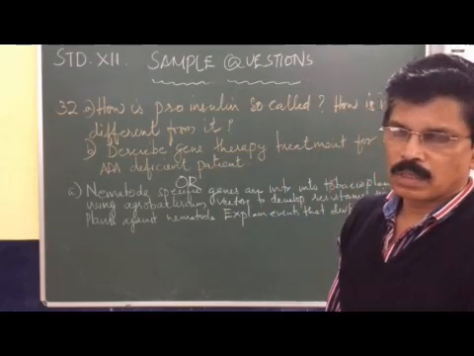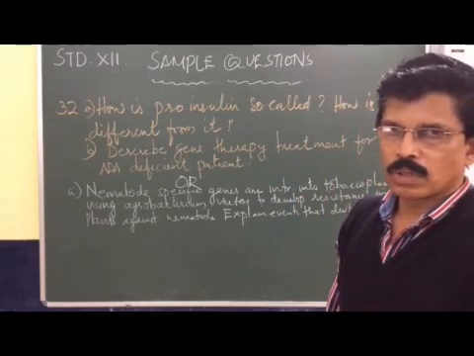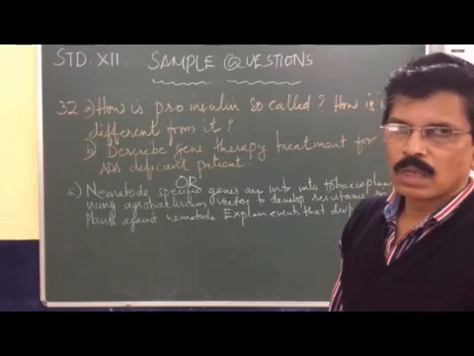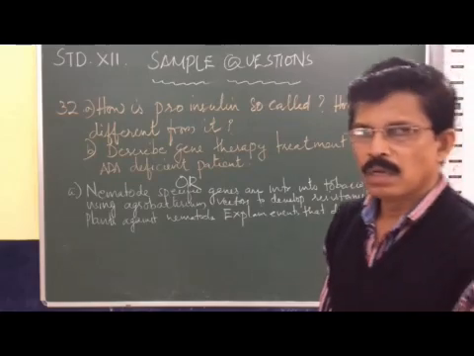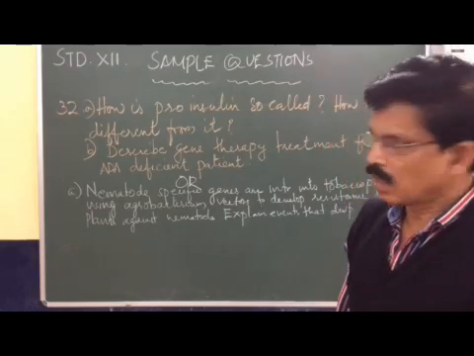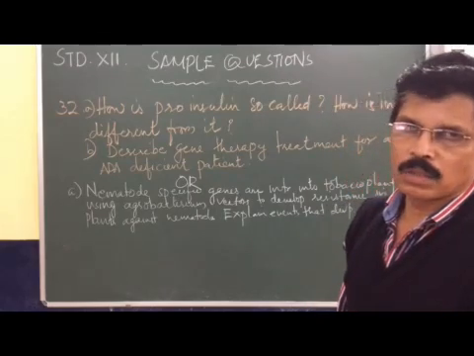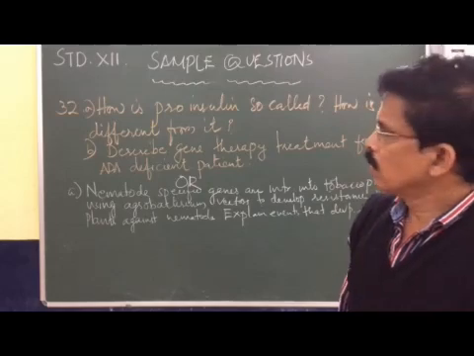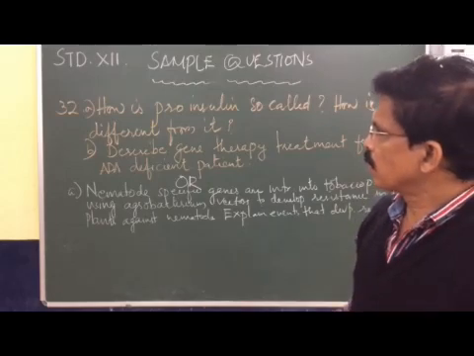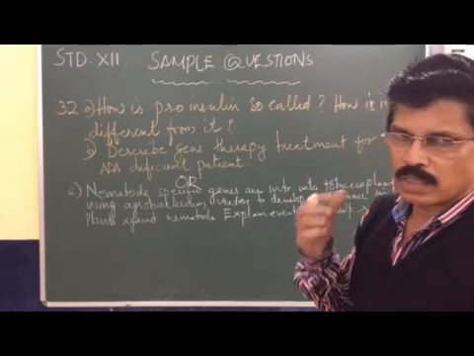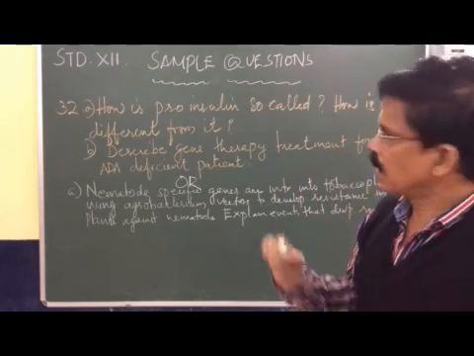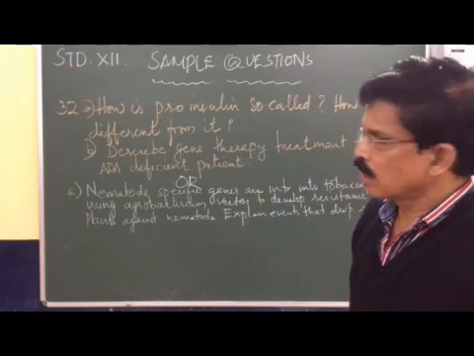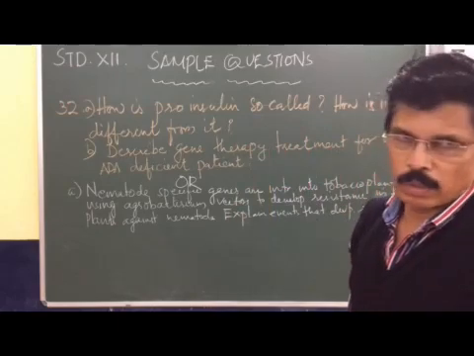The first 16 questions are of 1 mark each, then 17 to 25 questions of 2 marks each, then 26 to 30 questions of 3 marks, and the last 31 to 33 questions are of 5 marks each, total 70 marks. In this session, we have already completed section C, then section D, one question completed, and now the second question, the 32nd question.